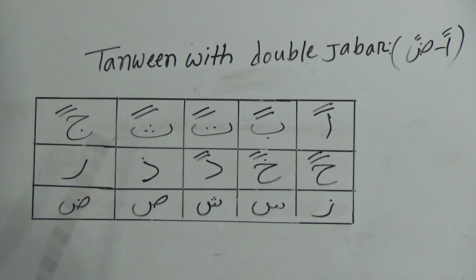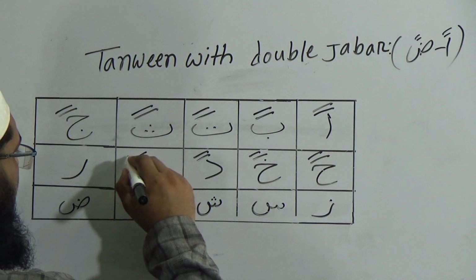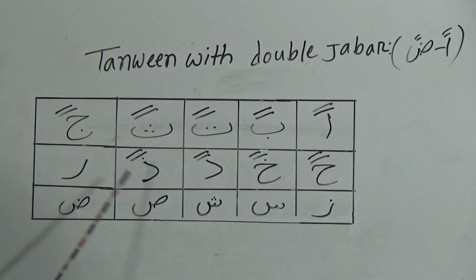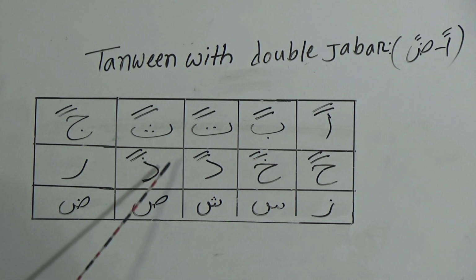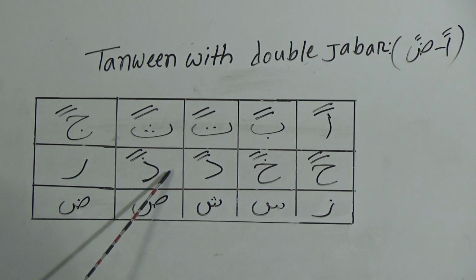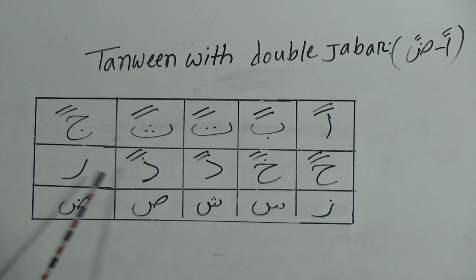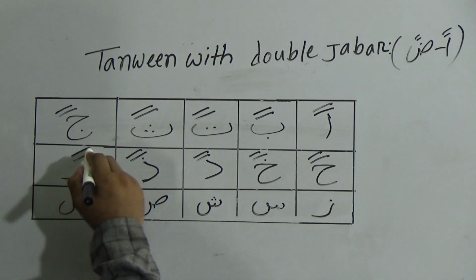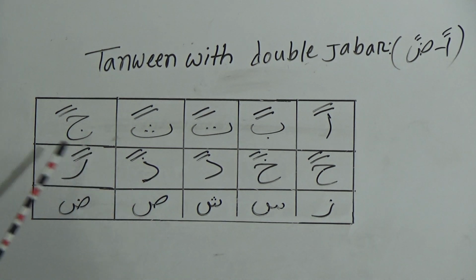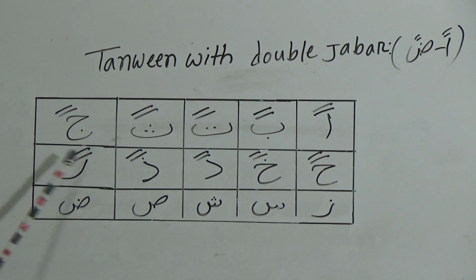Then this one is dhal. Now you have to pronounce this one, dhal dui jabr dhan. My dear students, dhal and dal have the same makhraj. You have to pronounce them very softly, and you have to pronounce this one, dhal dui jabr dhan. Okay, now this one is ra, my dear students. Now you have to pronounce this one, ra dui jabr ran.